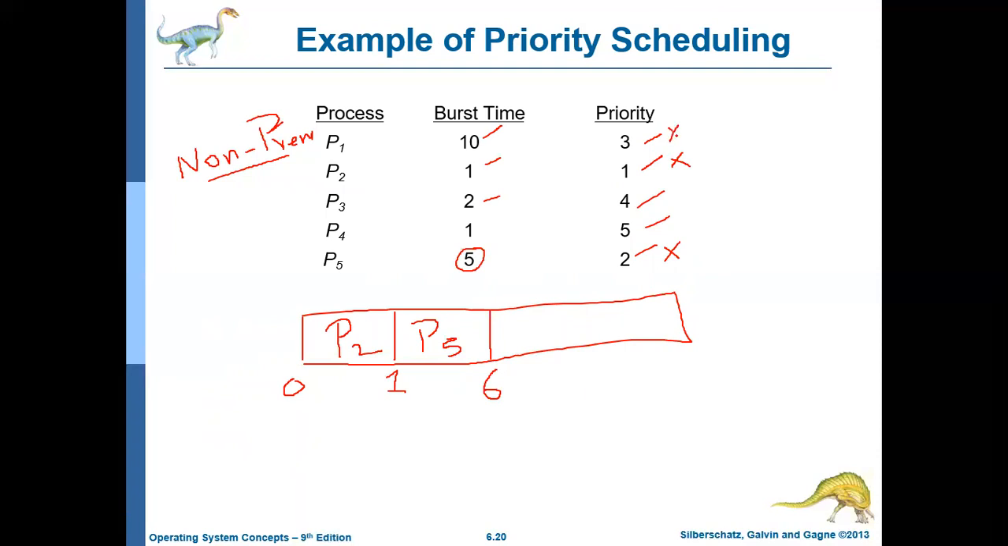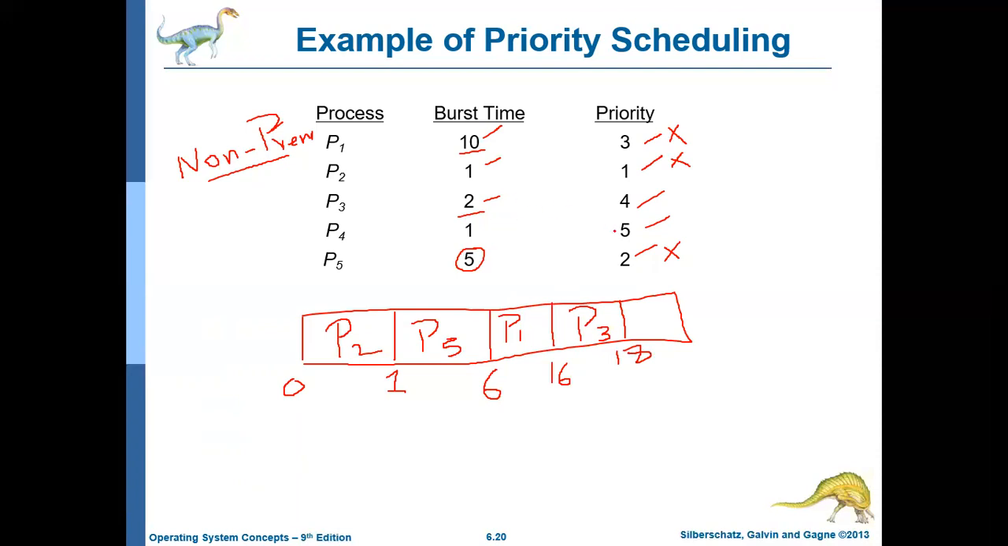So then process 1 will execute for the next 10 milliseconds, that is from the 6th millisecond to the 16th millisecond. Okay, then it is finished. Then the control of the processor will be given to process P3, and P3's burst time is 2 milliseconds, so it will execute from the 16th millisecond to the 18th millisecond.